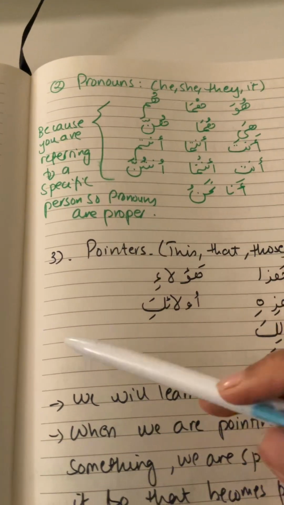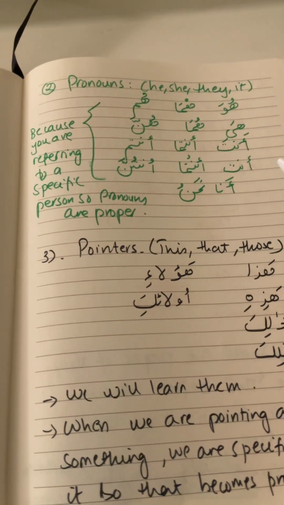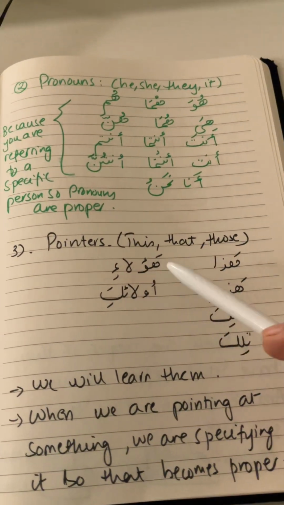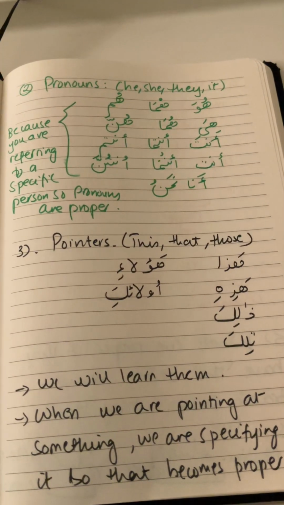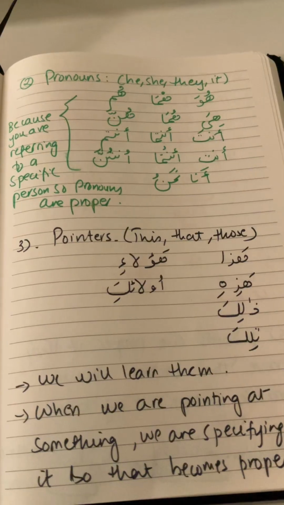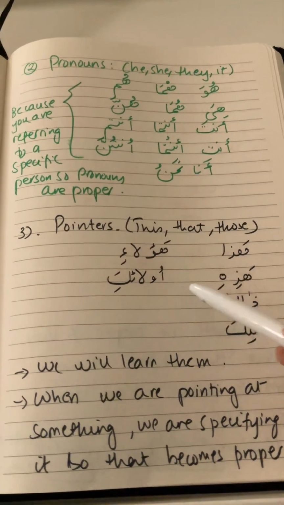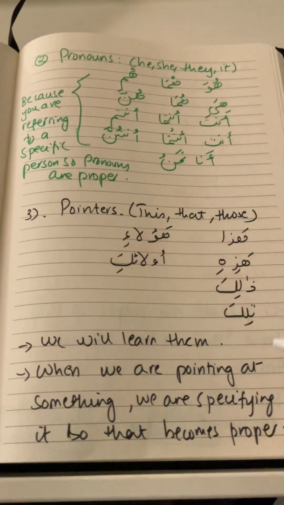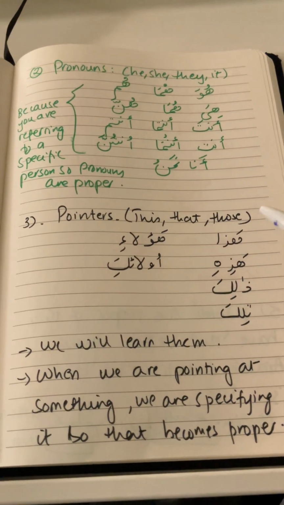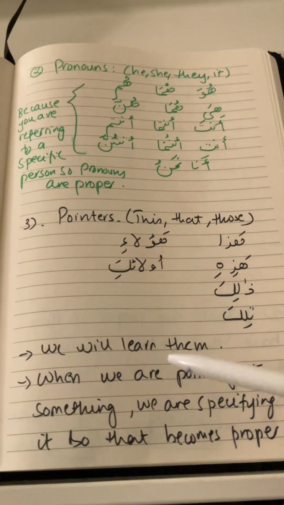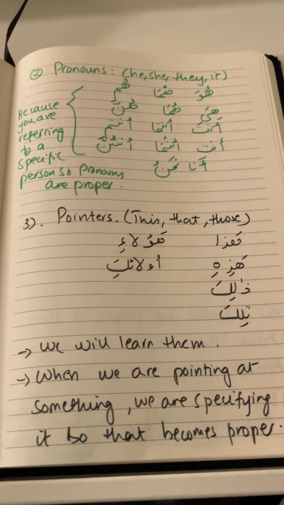The first one is if that is a specific name of a person or a place, and the second one is if it's a pronoun. The third is the pointers like this, that, those. When you are pointing at someone, then you're also specifying that person. So that is also proper. Like haza, hazihi, zalika, tilka, ha'ula'i, ula'ika. We'll be learning them in one of the future lessons. But just for now, remember that whenever you see pointers, they are also considered proper. When you are pointing at something, we are specifying it. So that becomes proper also.